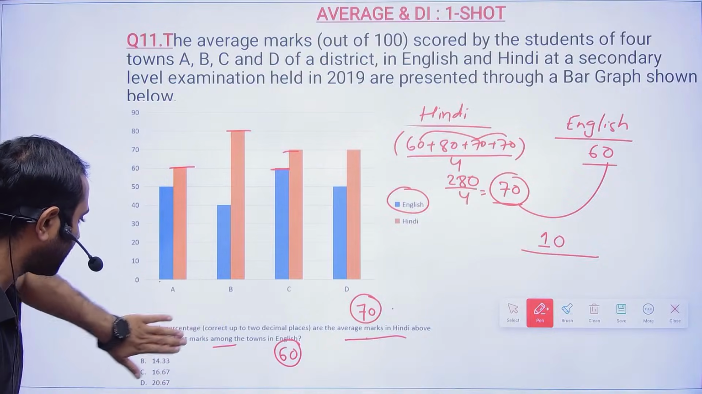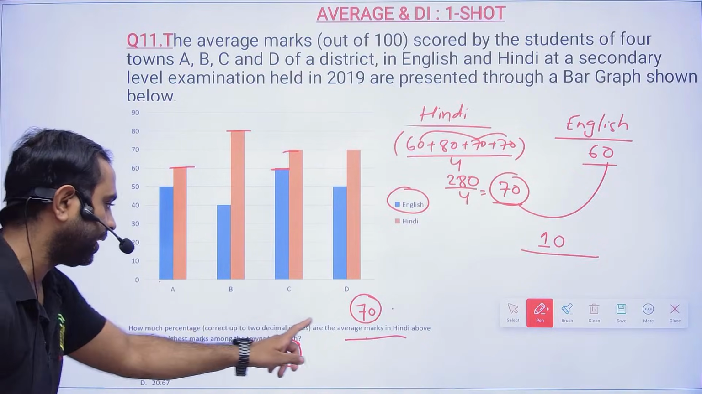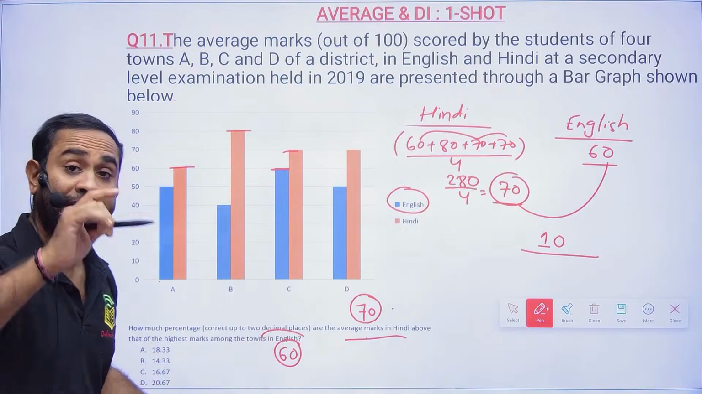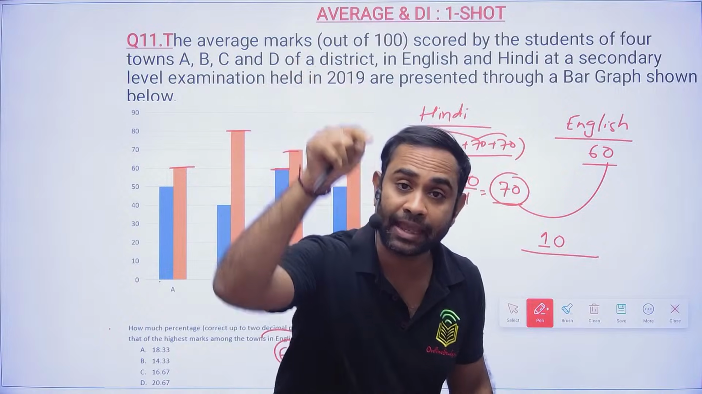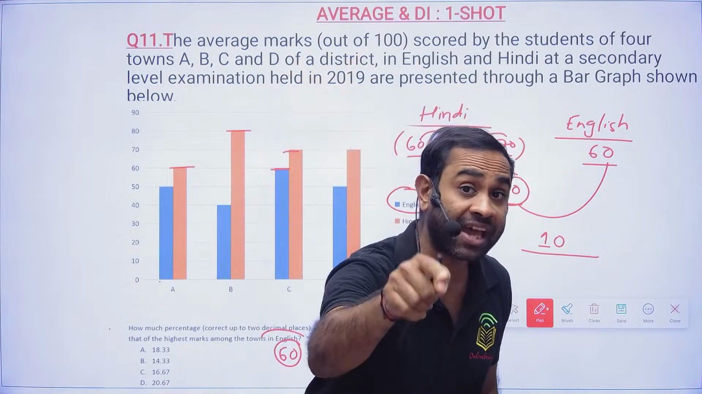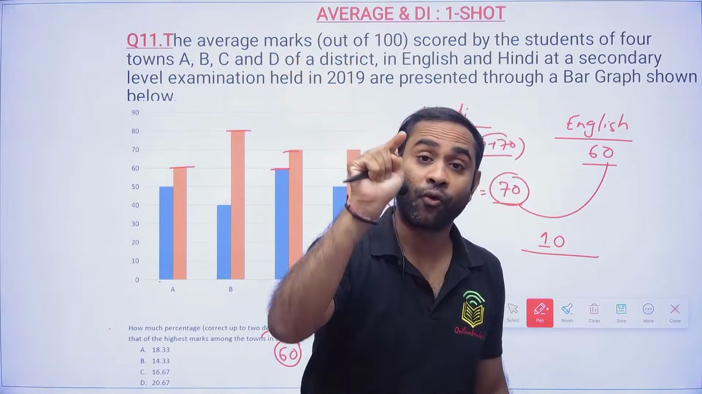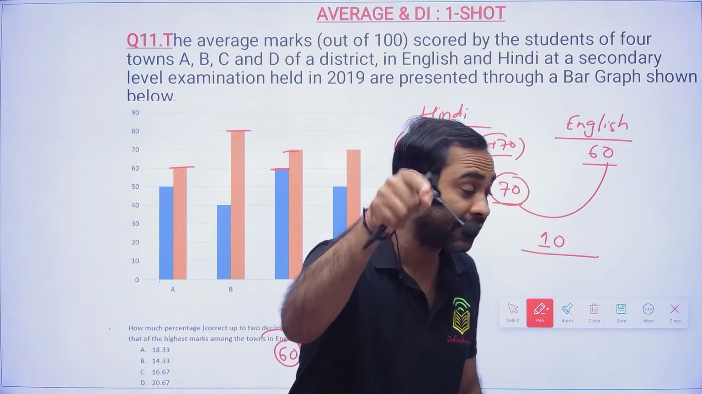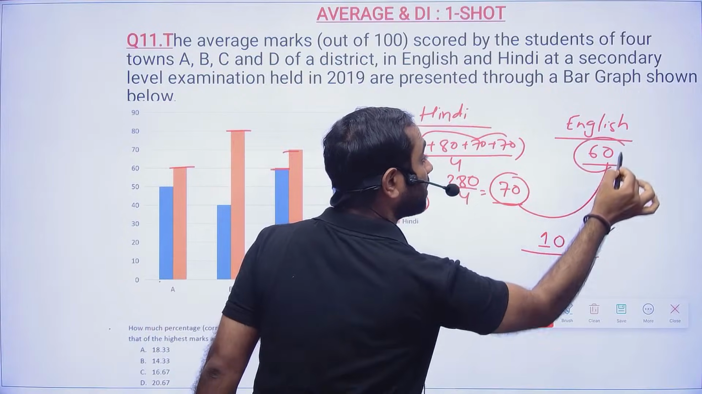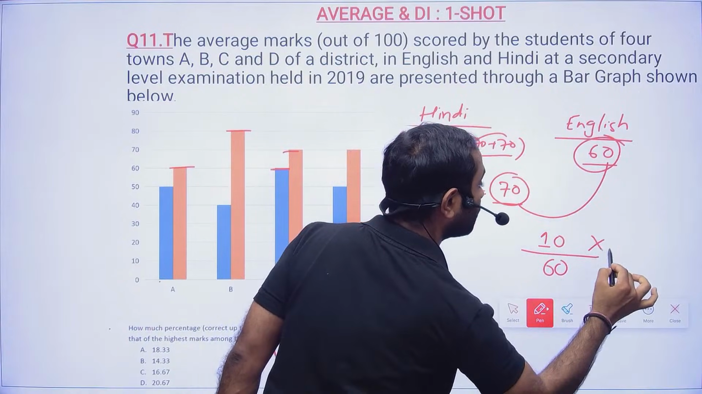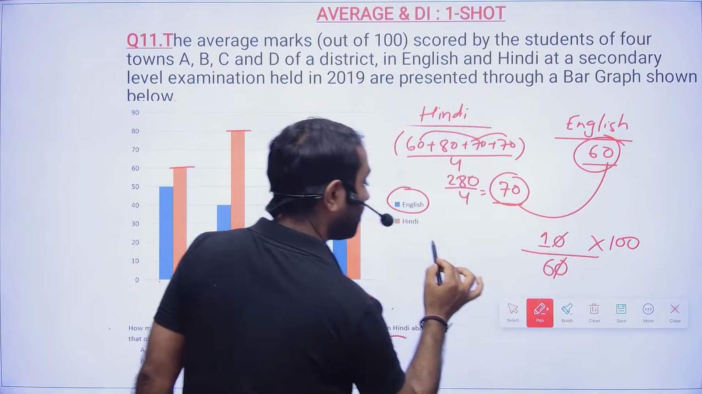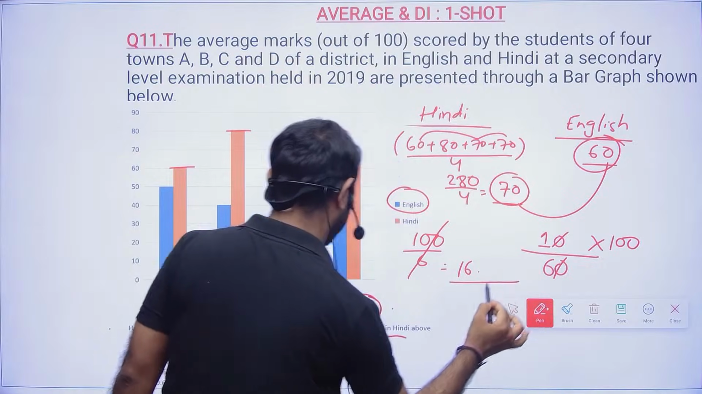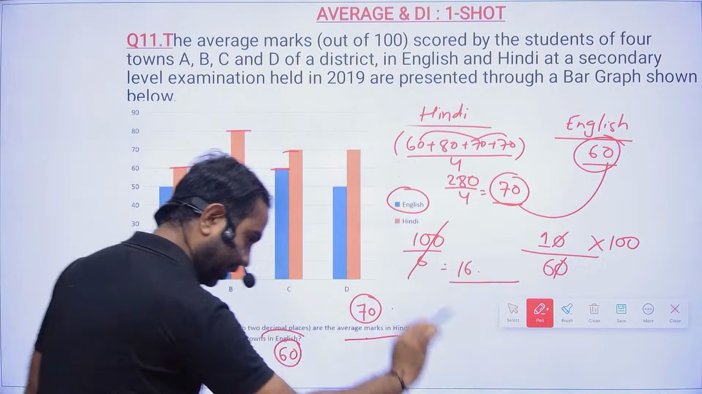Now think that there is a percentage. So what percentage is the average marks in Hindi of the highest marks in English? Hindi is being compared with English. With whomever you are comparing, open your ears and listen, that will come down. So you are comparing with English, so 10 by 60 into 100. That's all, done. So 100 by 6 is 16 point something. So your answer will be from the options.